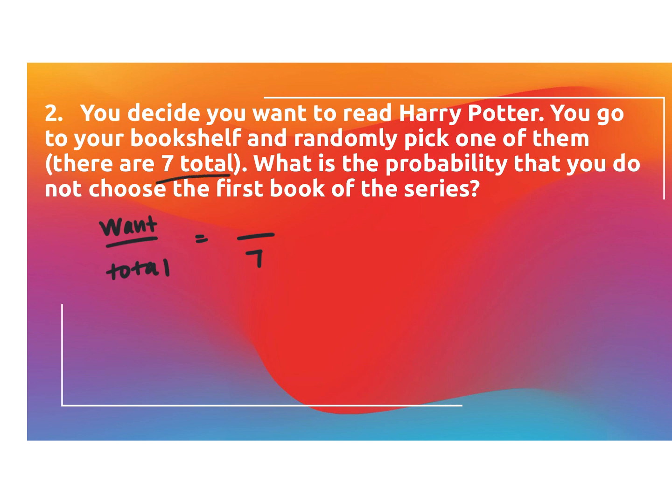What is the probability that you will not choose the first book in the series? Well, when I think of the first book, there's only 1 first book. We don't want that one. So any of the other ones would be an option. So what would be left would be 6. And if I took 6 and I divided that by 7, I'm going to get a 0.86.